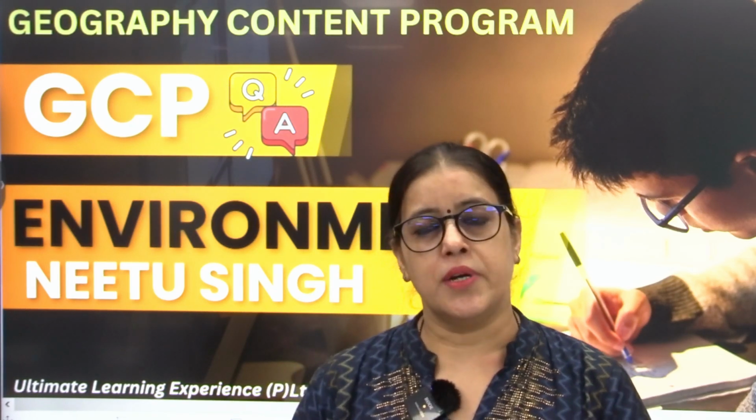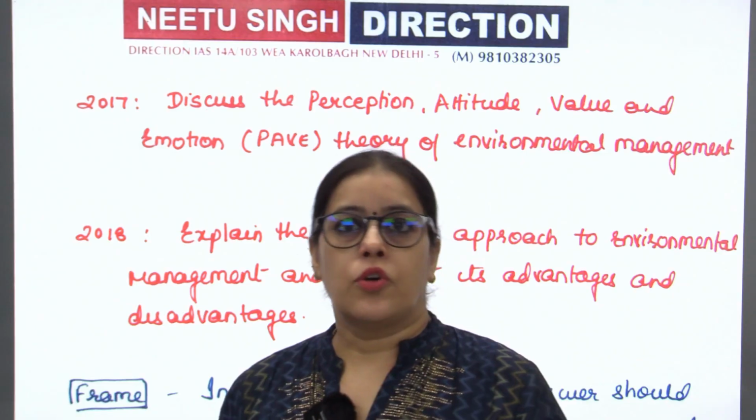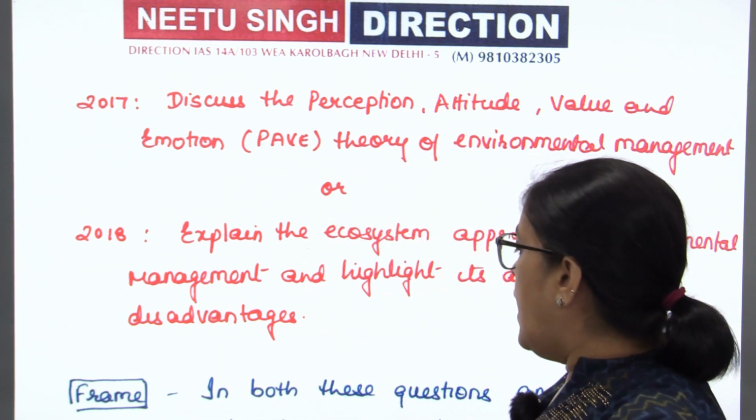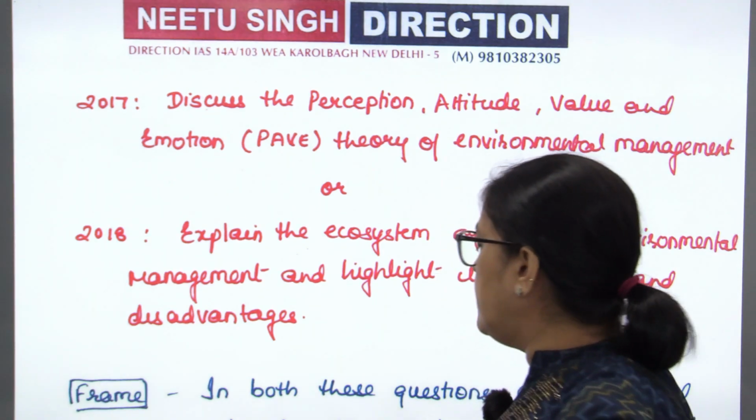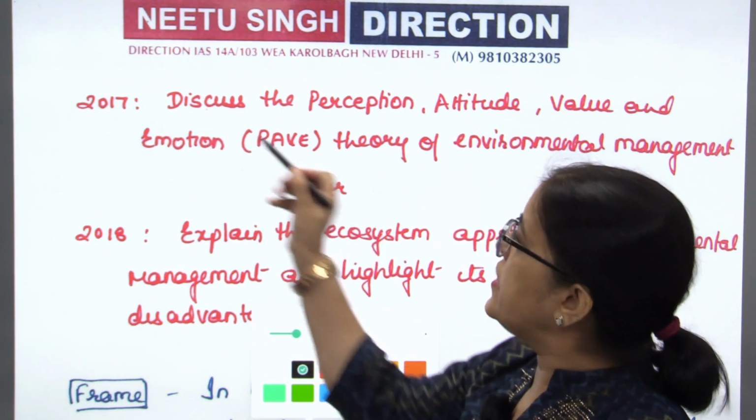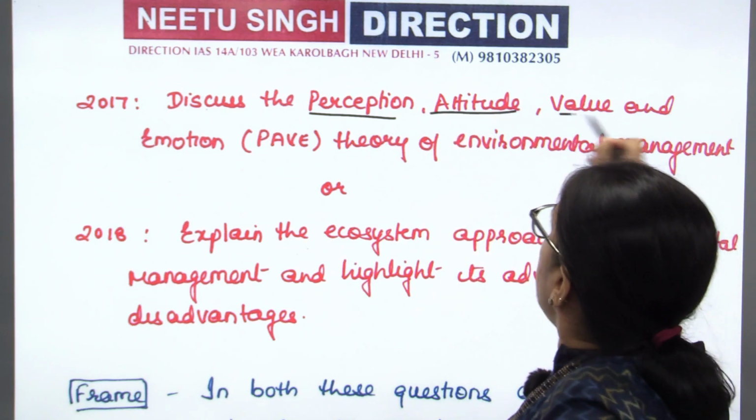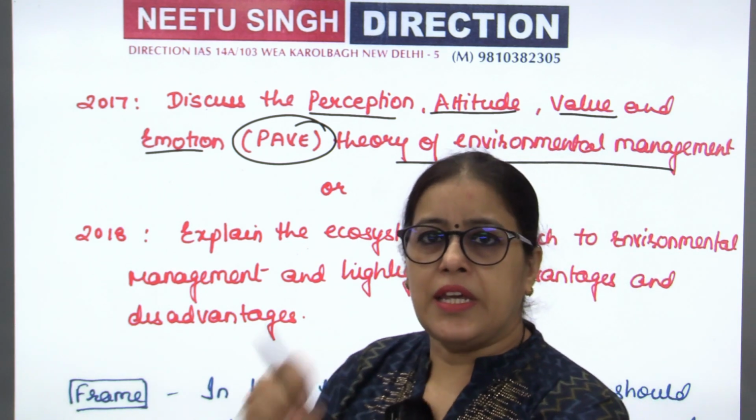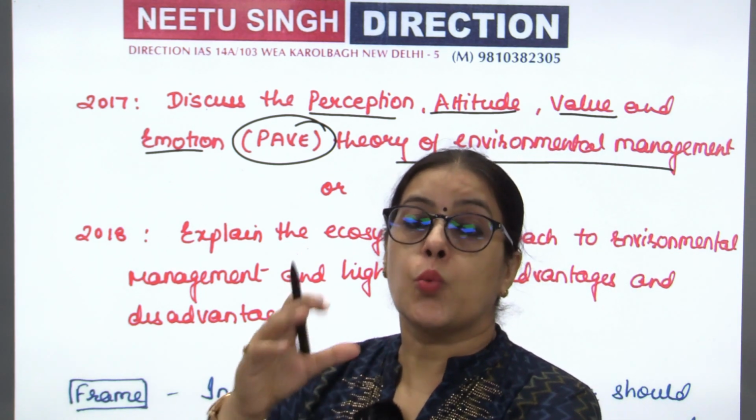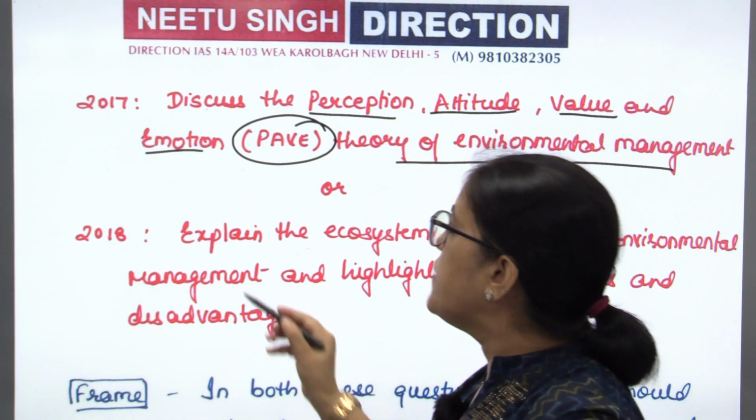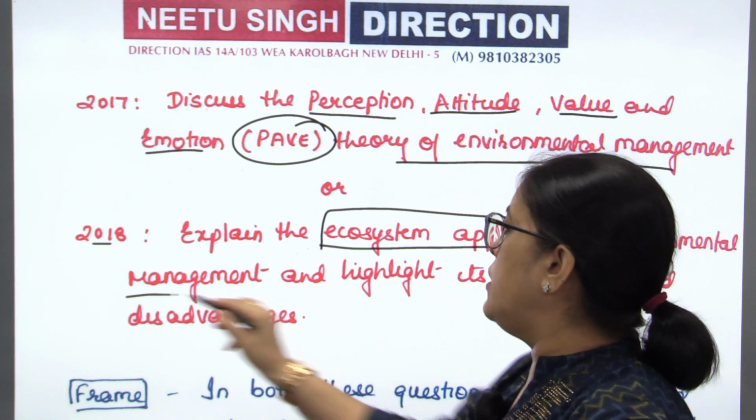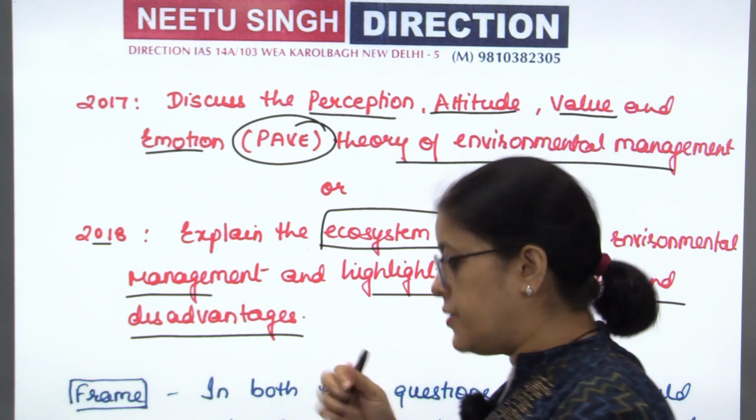So without wasting any time, let us see the questions on environment management asked as PYQs. I have selected 2 questions that have been difficult in the framing up of the answer. 2017: perception, attitude, value and emotion, paved theory of environmental management. Key is environment management; paved theory is one of the approaches to environment management. And the 2018 question: explain ecosystem approach to environment management and highlight its advantages and disadvantages.